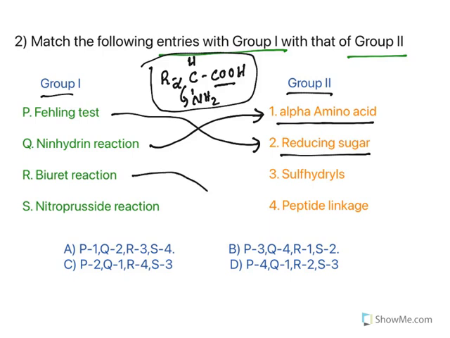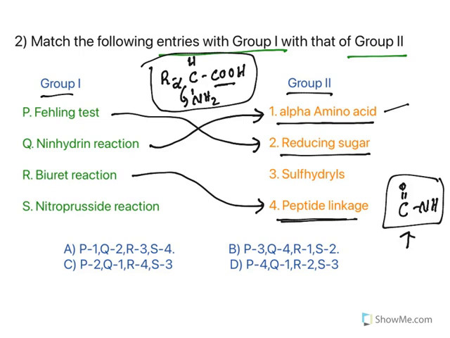Whereas biuret is specifically used to detect peptide linkage. This is the peptide linkage which is there in proteins. Now you need to understand this. Amino acids can give a positive test with ninhydrin, but biuret needs a peptide linkage. That means a single amino acid cannot give a positive test. Rather, at least it should have two amino acids to have this peptide linkage. Now, nitroprusside is specifically used to find sulfhydryl containing amino acids, like methionine, cysteine. So this is what is there.